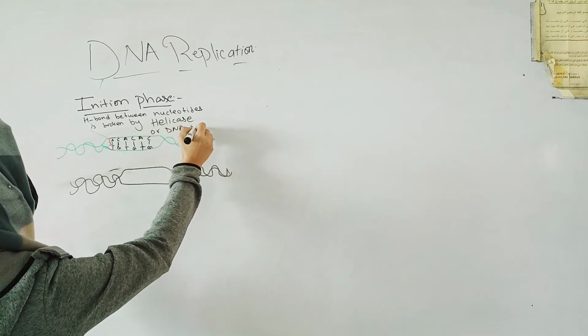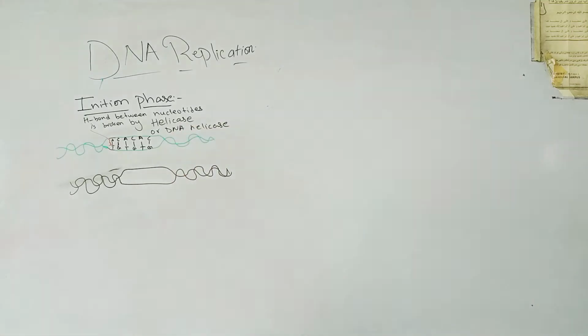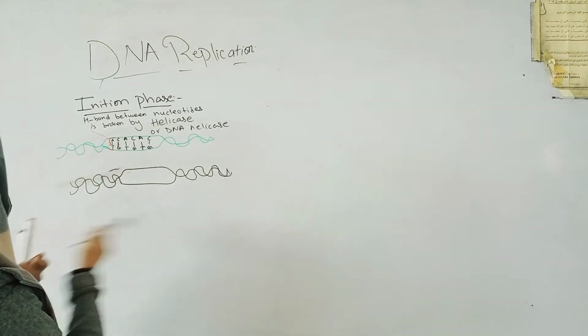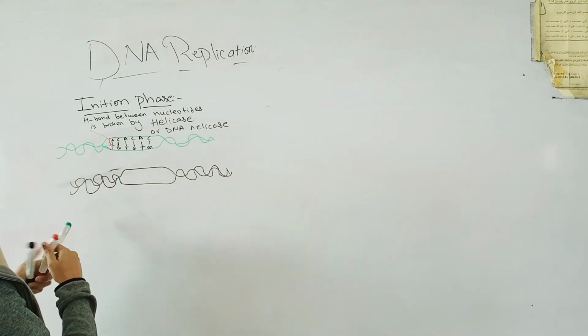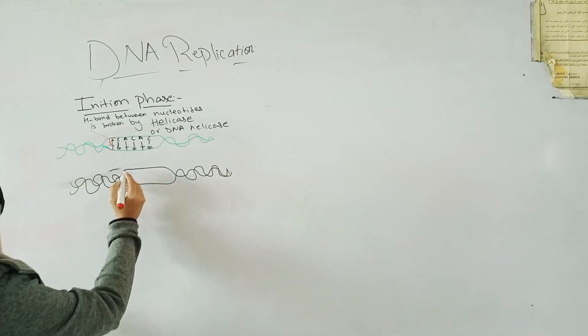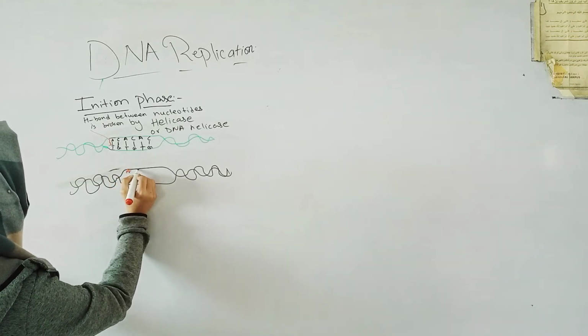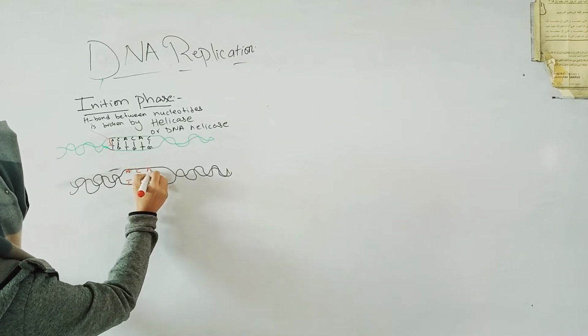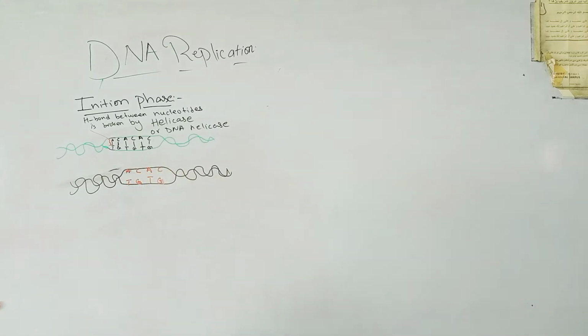DNA helicase is responsible for the breakage of the bond between the two strands of the DNA. Right? So now the bond between the nucleotide sequences will be broken and the nucleotides will be exposed, like A, T, C, G, A, T, C, G, etc.